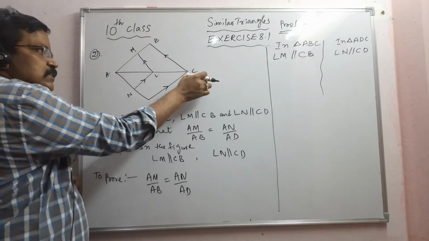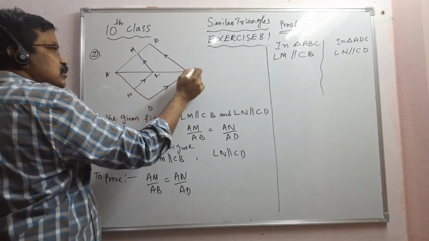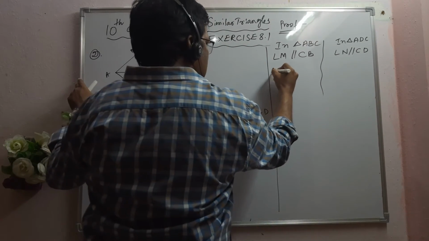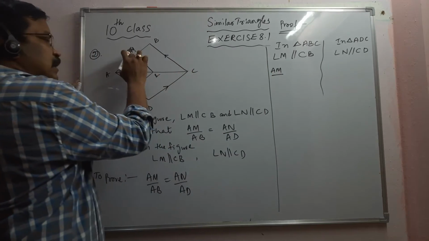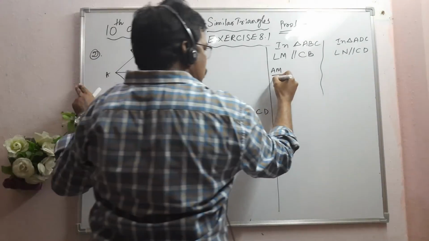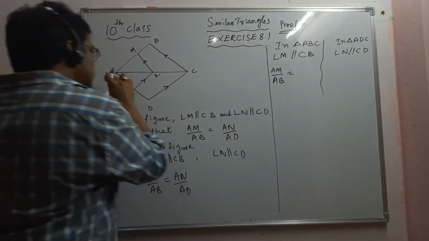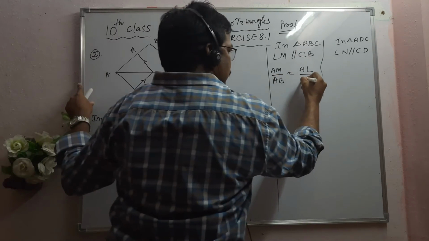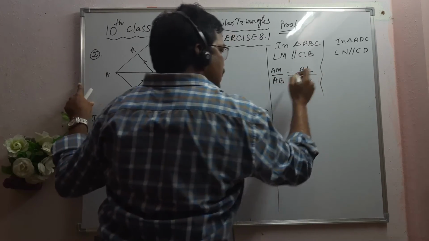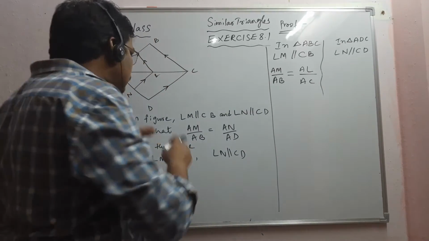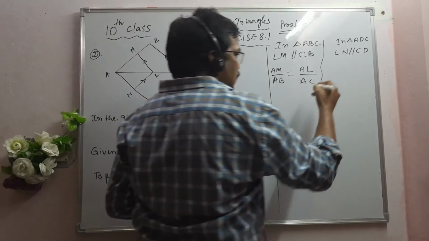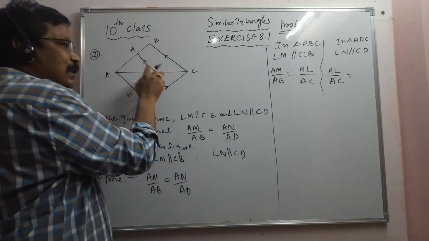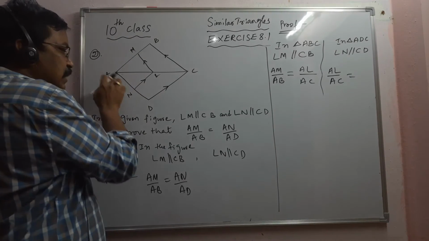So in triangle ABC, LM parallel to CB means, according to the basic proportionality theorem, AM by AB is equal to AL by AC. Coming to this triangle, AL by AC is equal to AN by AD.